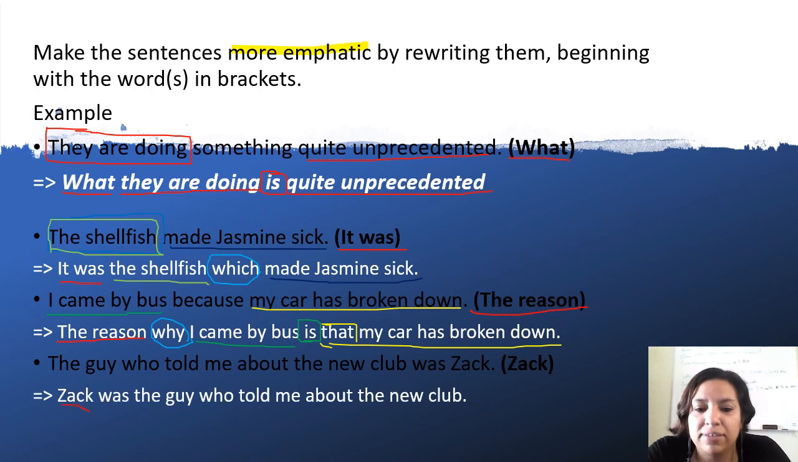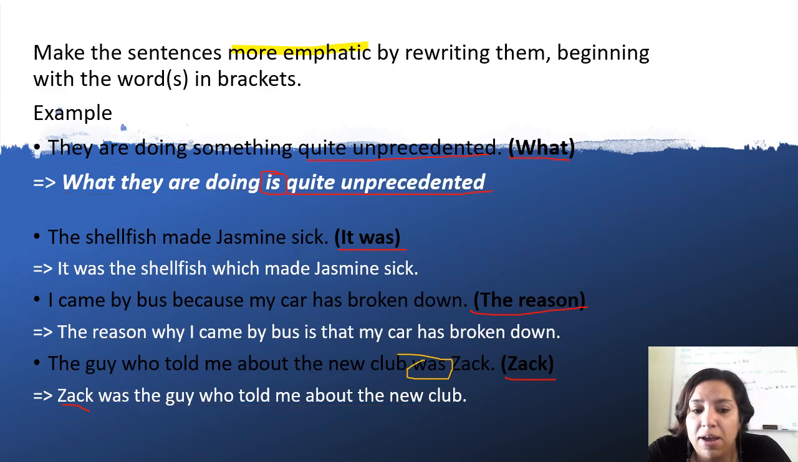So Zach was the guy, we're using an auxiliary. The guy who told me about the new club. This auxiliary is in there. So now that we have seen these examples, let me erase all my writing so you can detect the rules that we use to make them more emphatic.